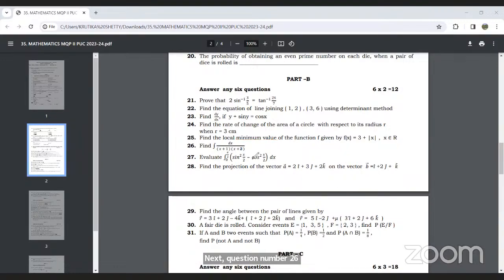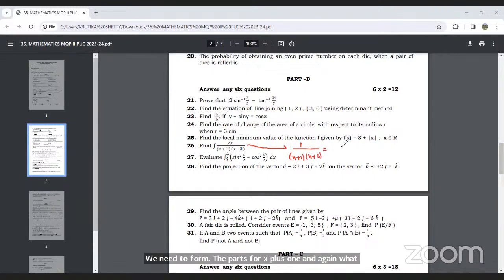Next, question number 26. This question has occurred from the integration part, and this question is on partial fractions. So what we need to do is form the parts: first x plus 1 and then x plus 2.